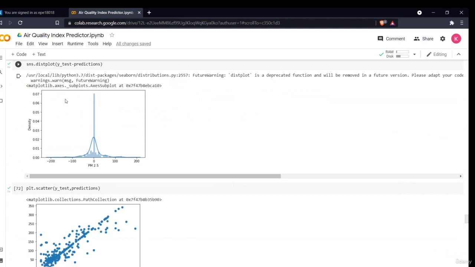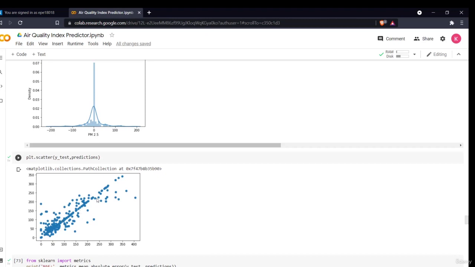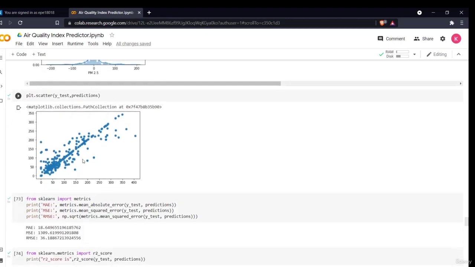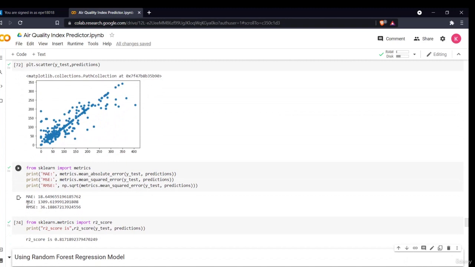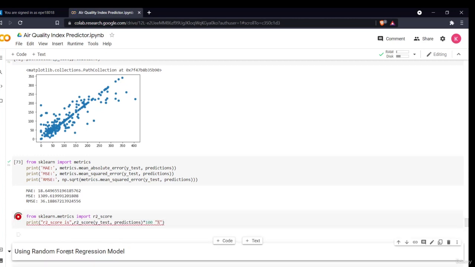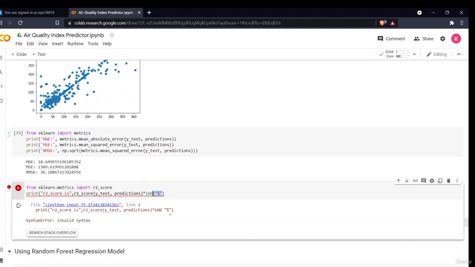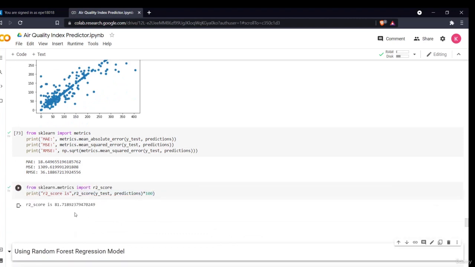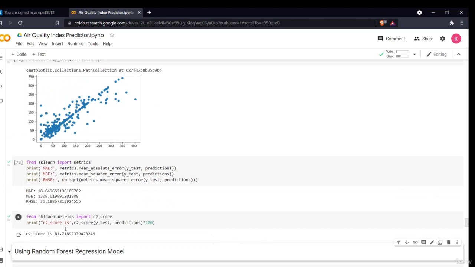The maximum density, 70% of the data, is in the zero part, which means that we have a very good accuracy. Same goes for the scatter plot, it is in a single line, which means that it has correctly predicted many of the things. This is my MAE, mean squared error, RMSE, and this is my score. As you can see, it is okay. I can just multiply it by 100 so that it provides me the data in percentage form. 81% is my R square, which is quite good compared to the linear regression.